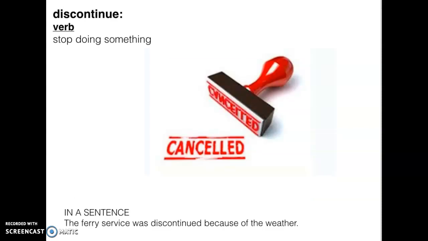Discontinue is a verb, to stop doing something. It can also be canceled. In a sentence, the ferry service was discontinued because of the weather, meaning something that has stopped happening.